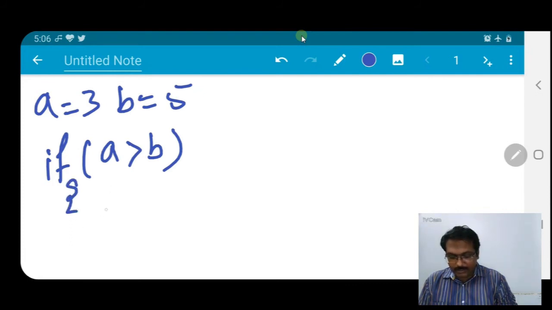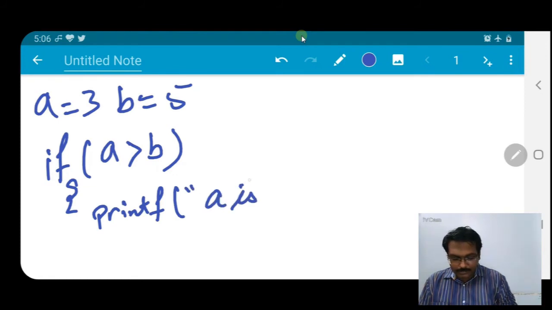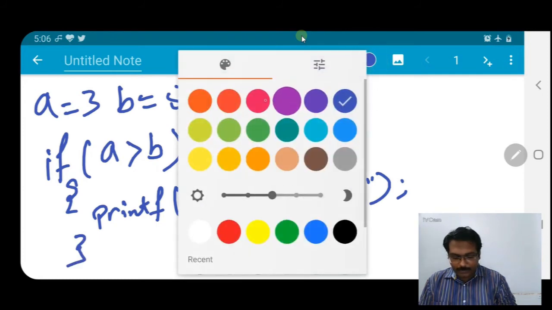Here, if A is greater, then we will print A is greater. printf("A is greater"), curly braces end.